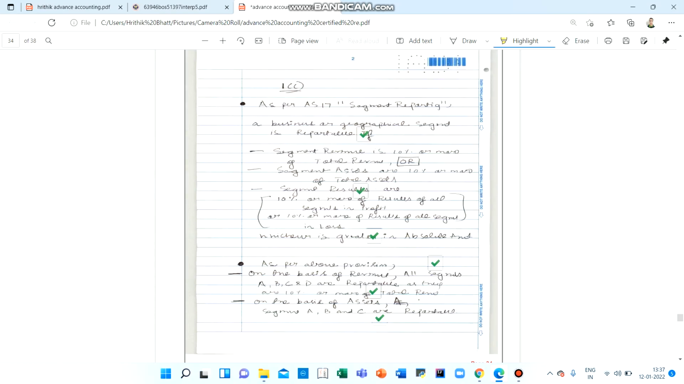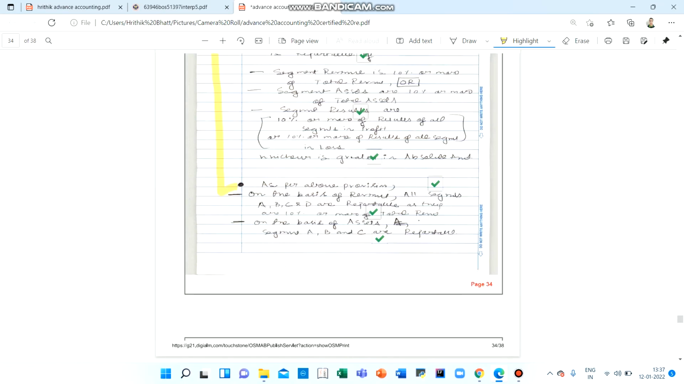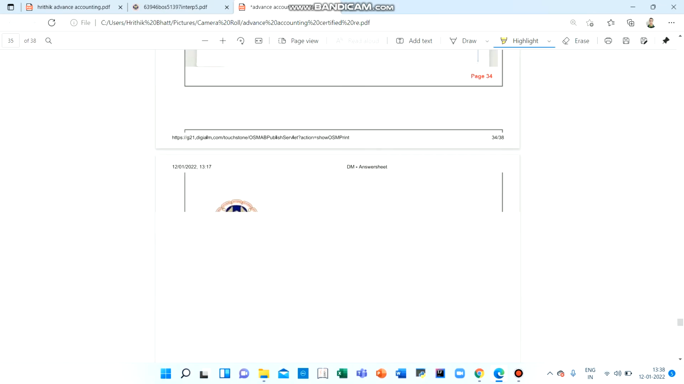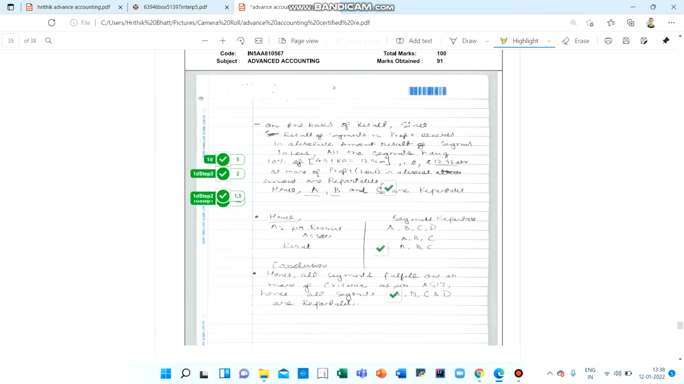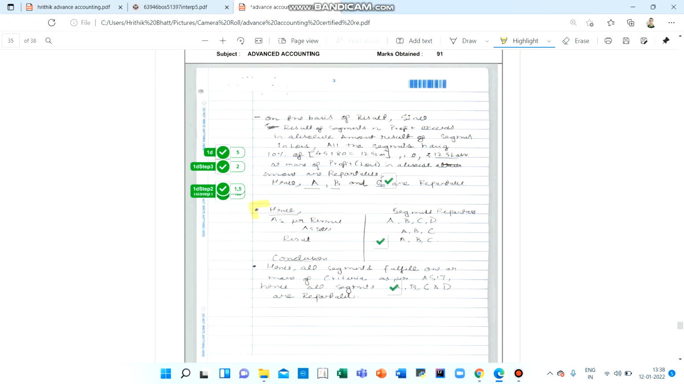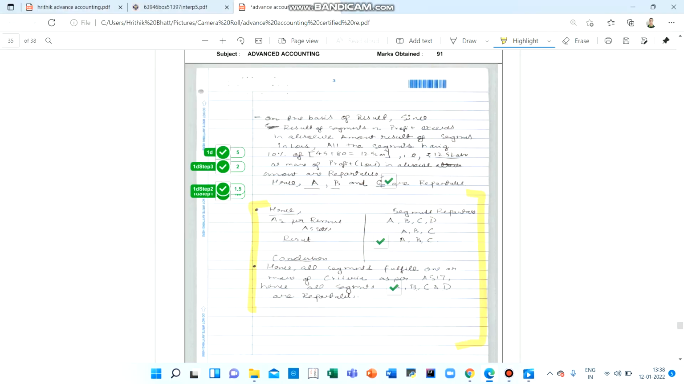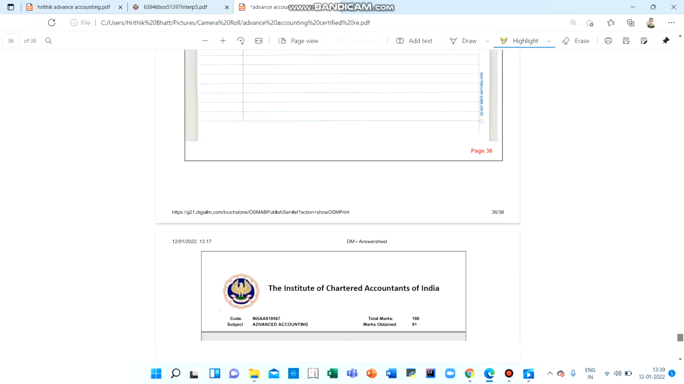In 1C is segment reporting. You can see that I have written the entire theory, and this is very crucial for every question of segment reporting if it is about determining whether a segment is reportable or not. And there is an answer for the conclusion also. In the conclusion I have written which of the segments are reportable and which are not.